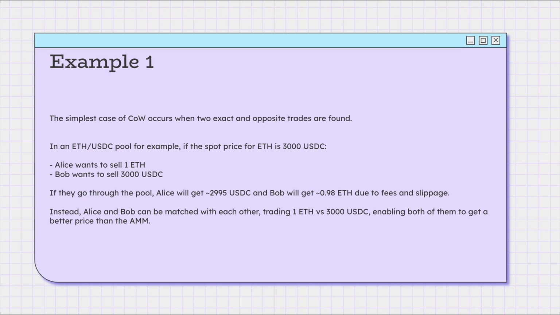In an ETH USDC pool, for example, if the spot price for ETH is 3000 USDC and Alice wants to sell 1 ETH, whereas Bob wants to sell 3000 USDC, Alice and Bob can be matched with each other, trading 1 ETH versus 3000 USDC, enabling both of them to get a better price than the AMM.